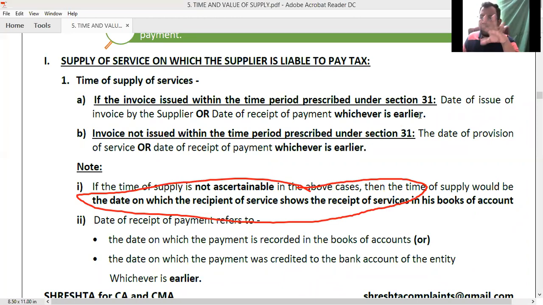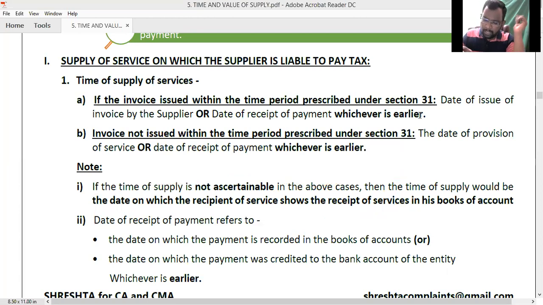See, as a supplier, you might have forgotten the details of date of invoice, date of payment, date of provision of service. But if the recipient has recorded that, okay, as on this particular date, I have received the services from so and so person, then the date on which the recipient recorded the details in his books of account, you should take it as time of supply. The date on which the recipient recorded the receipt of services in his books of account will be treated as time of supply.